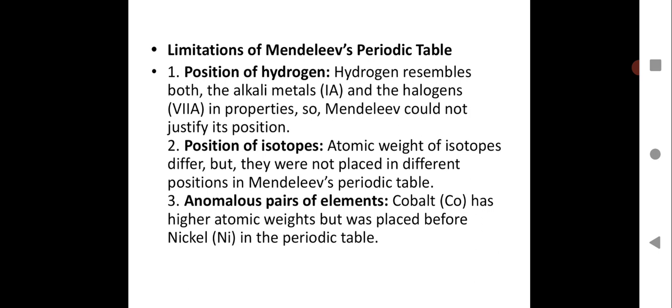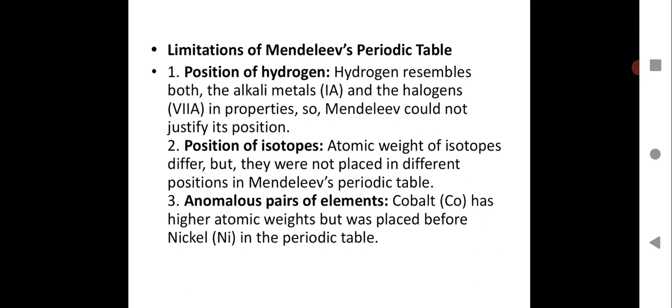which Mendeleev was not able to give. Like you have isotopes for chlorine, 17Cl35 and 17Cl37. That means atomic number 17 and atomic mass 35, and atomic number 17 and atomic mass 37. So there are two isotopes of chlorine where atomic numbers remain the same, that is 17, but the atomic masses differ, that is isotopes. So Mendeleev was not able to give position to the isotopes.